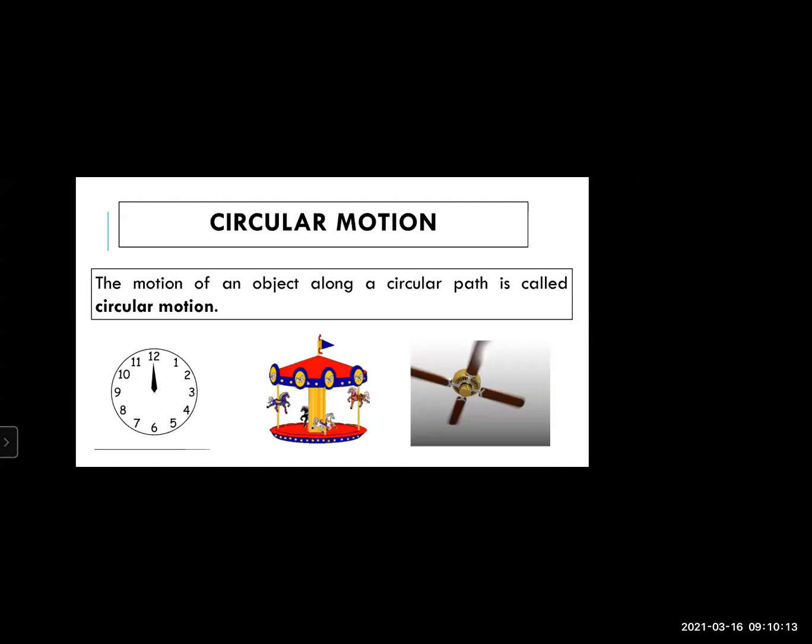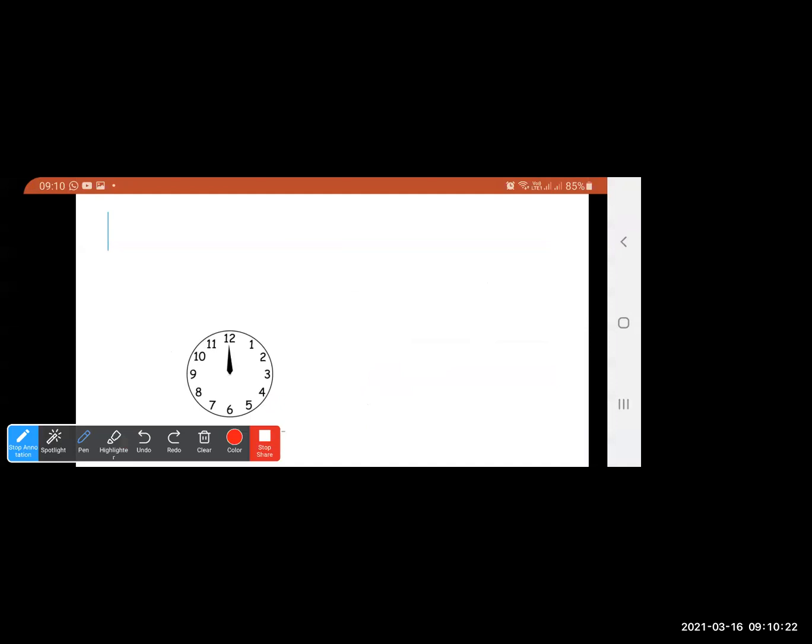Now we are going to move towards another type of motion. Again, we are going to consider a watch. You all know that this watch is going to move in a circular manner. But they are going to come at a fixed position after a certain interval of time. The minute hand will come again to this position after 60 minutes. The hour hand will again come to this position after 12 hours. So what does it indicate? And the second hand again comes to this fixed position after 60 seconds.